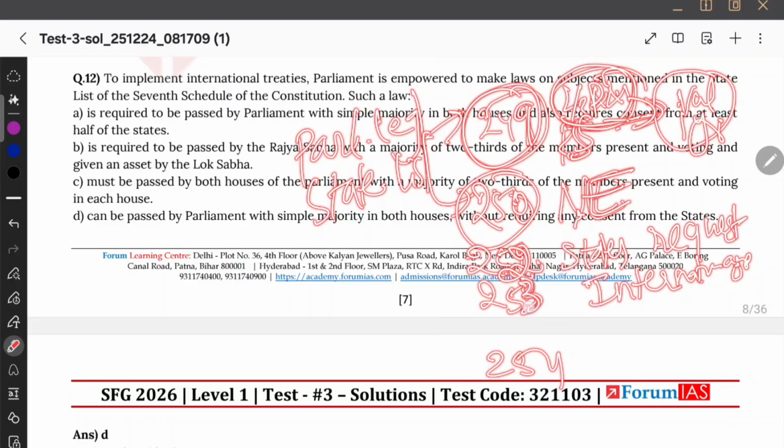Parliament law, I mean union law, prevails over concurrent law, and concurrent prevails over state. Union greater than concurrent greater than state. So in case of any repugnancy, this is how it works. That is Article 254.